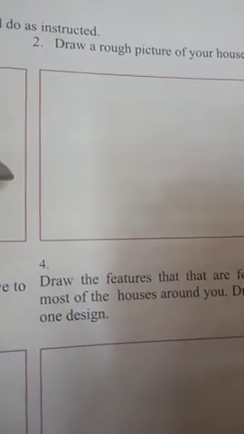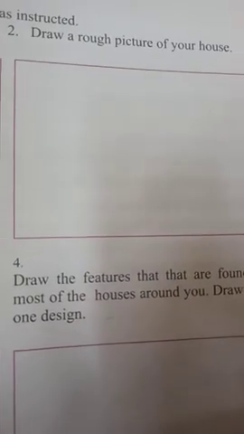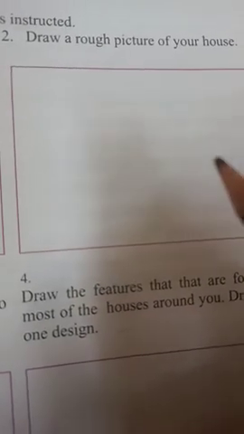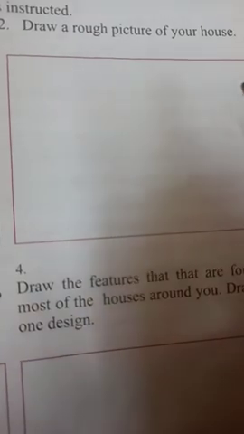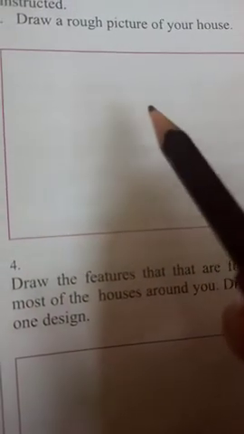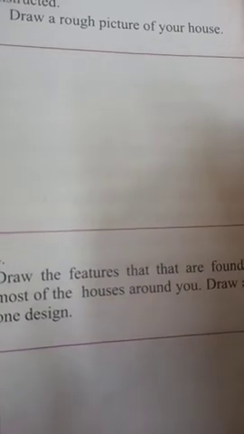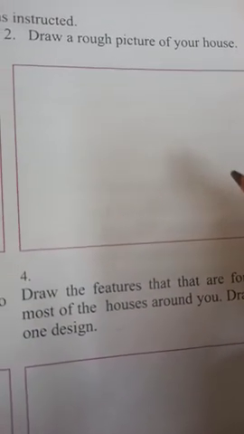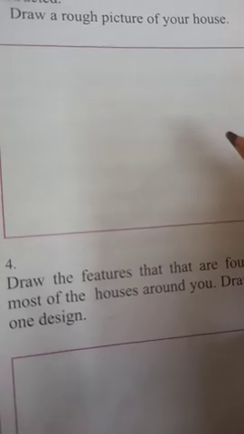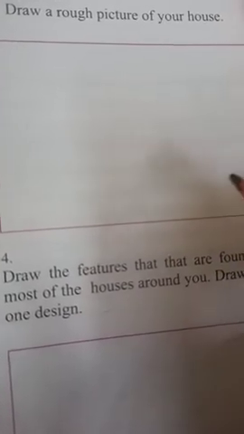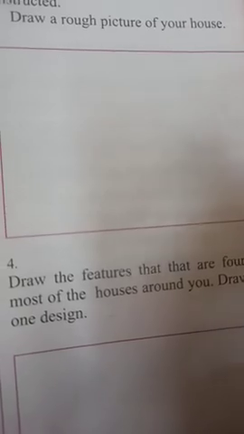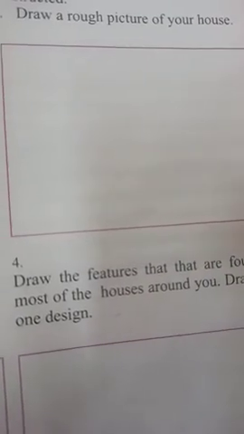Children, you all are living in your own houses, and you have to draw here a rough idea or rough picture of your house. Try to do this. If you are not able to, you can take help of your parents. Ask your mother or father how to draw a picture of our house. They can help you out.